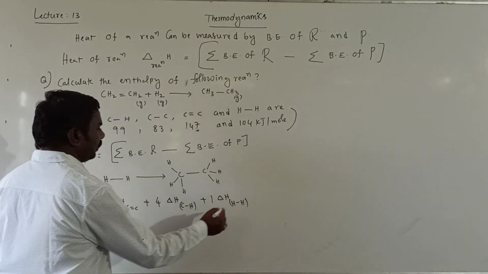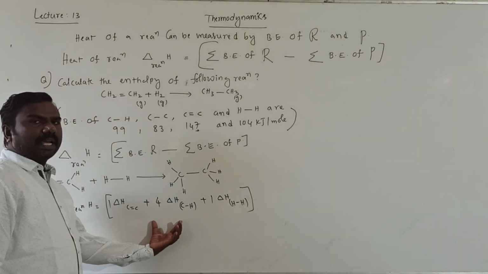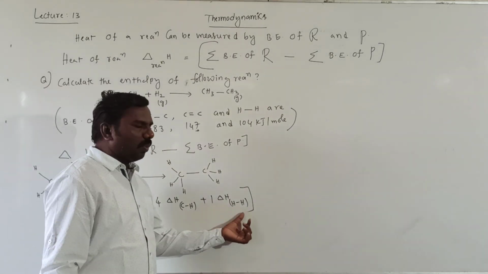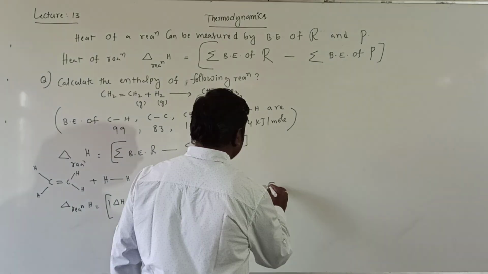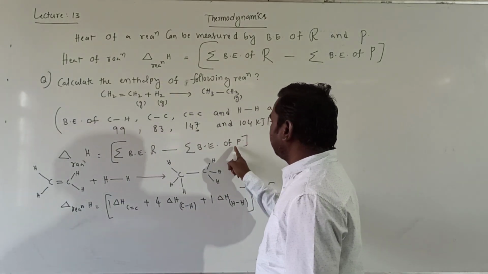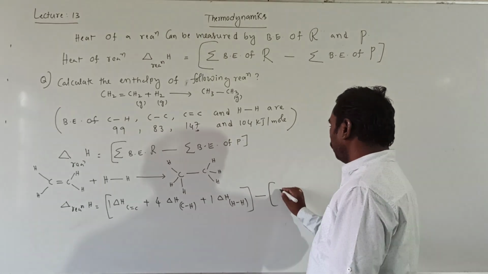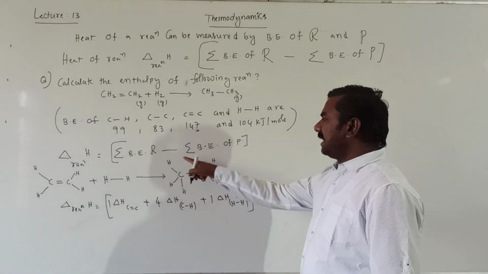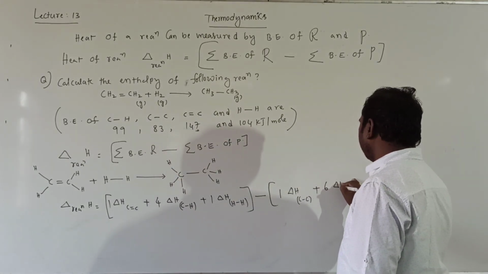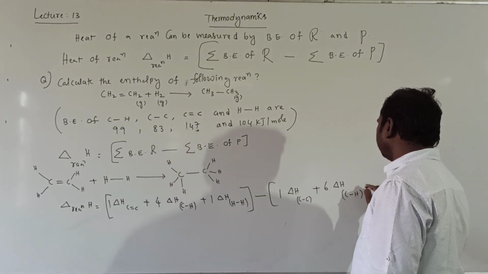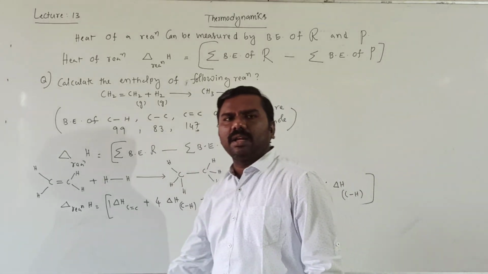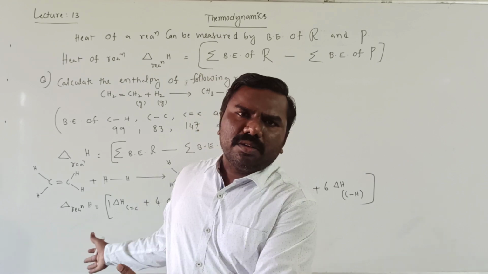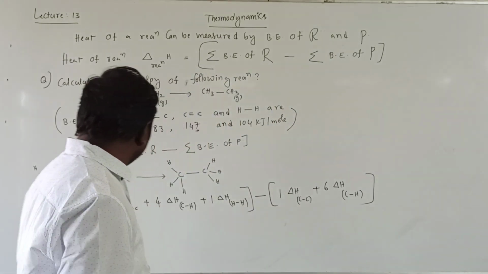This is the reactants, correct? Minus the sum of the products. Product contains 1 delta H CC bond plus 6 delta H CH bonds. These are the bonds. As per the formula, we need to substitute all values given in the question, only substitution.